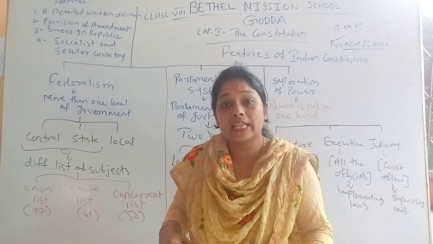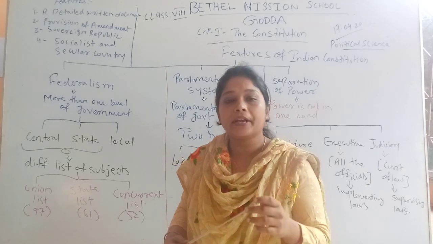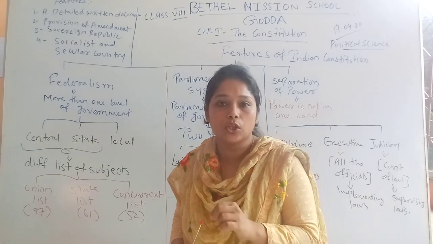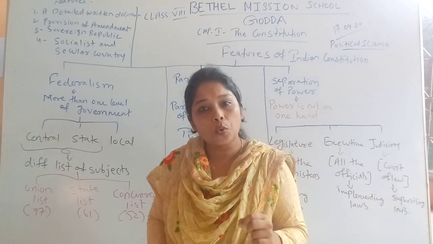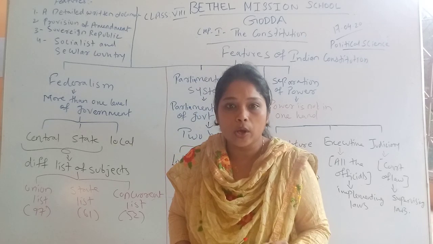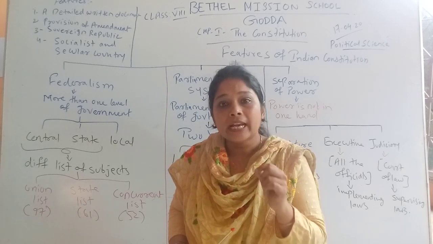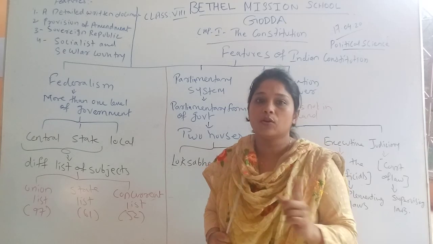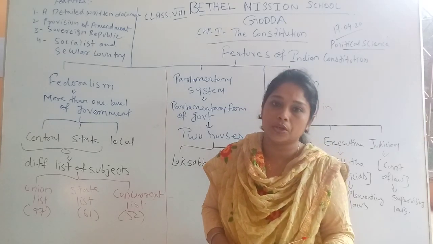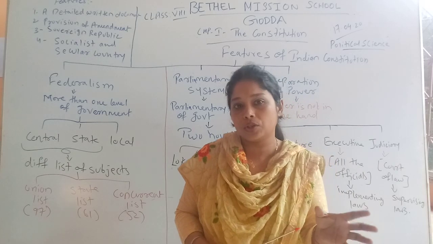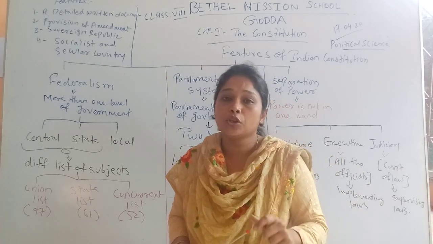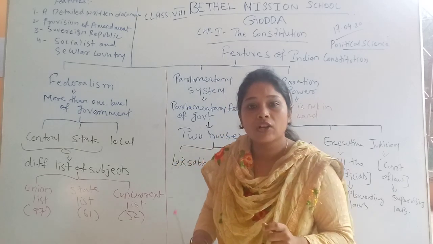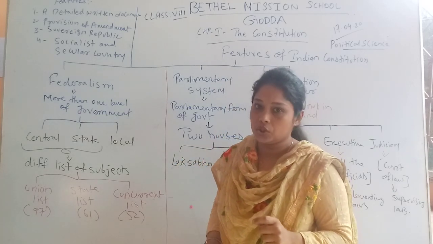As we have discussed, detailed written constitution means each and every rule and each and every law has been specifically described in our Constitution. And we have also compared our Indian Constitution with American Constitution. When we are talking about American Constitution or Constitution of England, they have unwritten constitution. But India is having the longest written constitution.